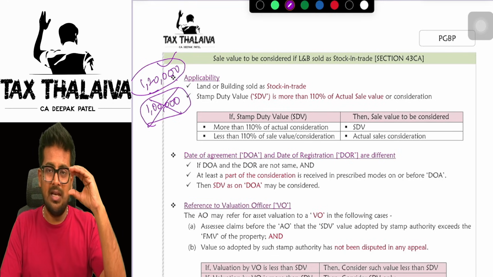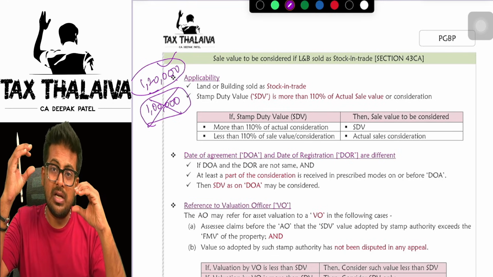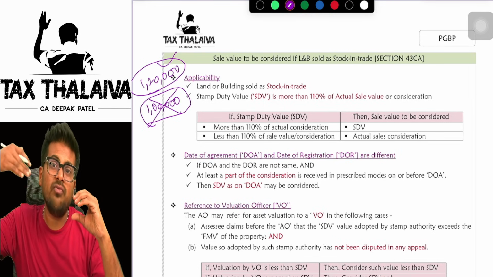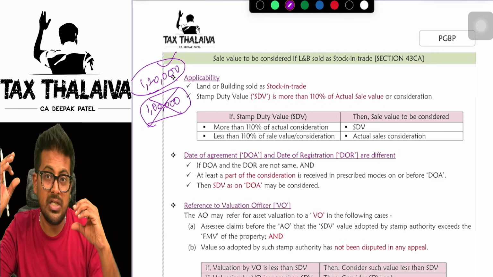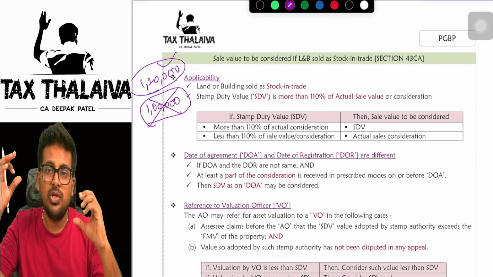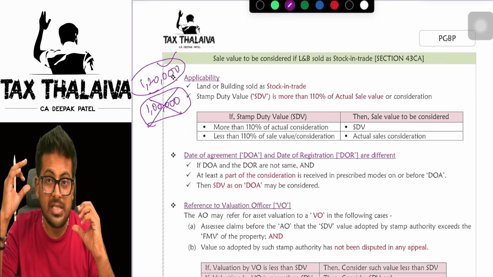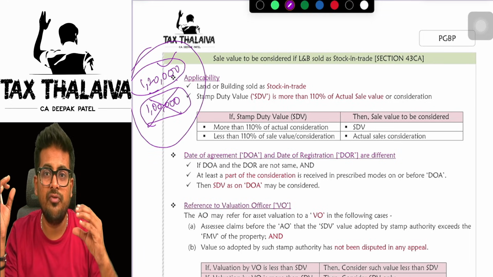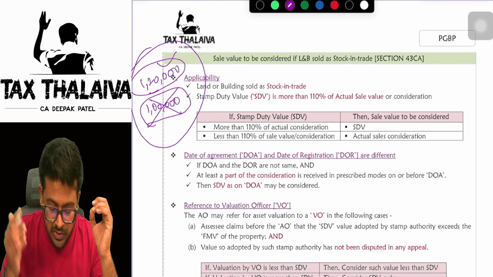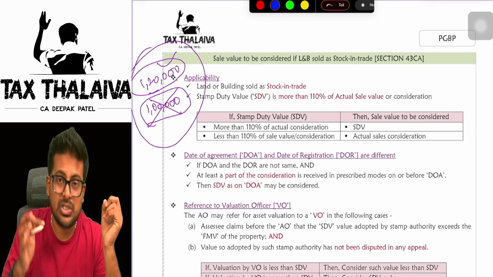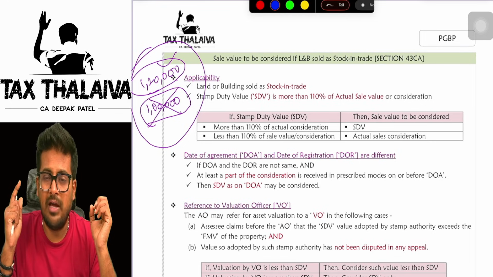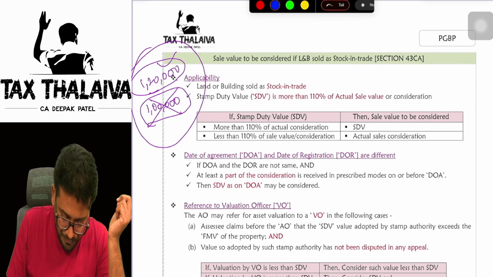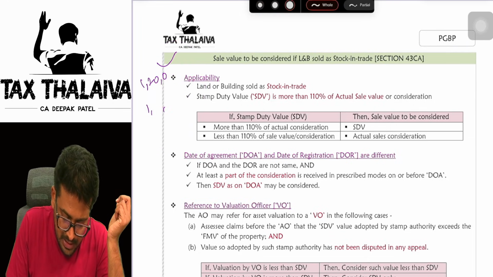Why? Because your sale value is 1 lakh and your SDV is 1,20,000. Means the stamp duty value is more than 110%. What percentage is it? 120% of your actual sale price. So in this scenario, the SDV is 120% of sale value. That is why in this case, you will not take your actual sale value as the sale value. You will take stamp duty value as the sale value. So what is given here? Let's see.